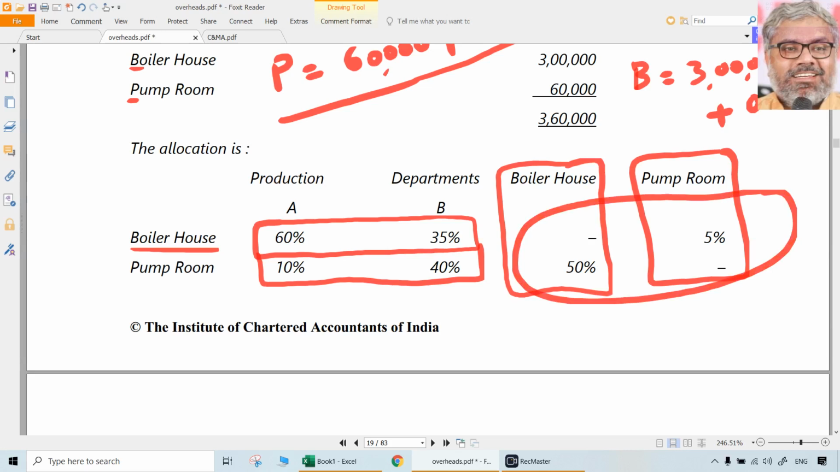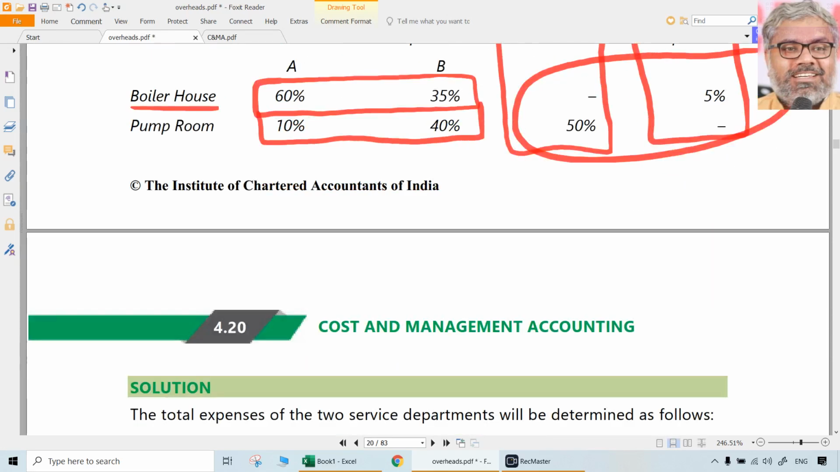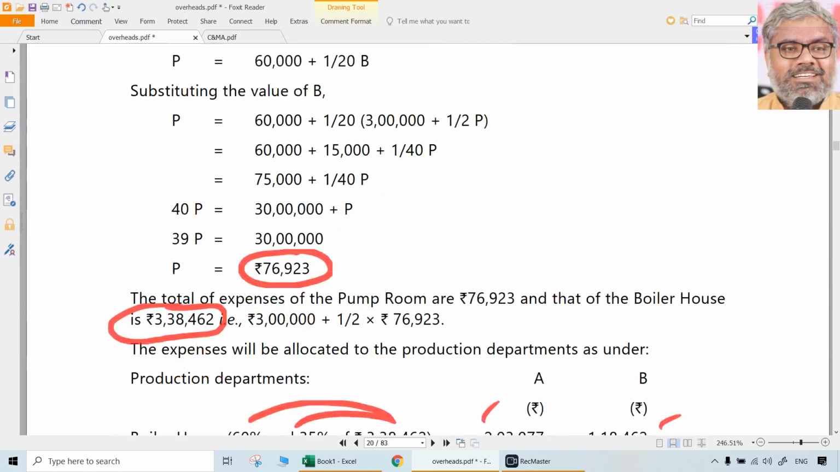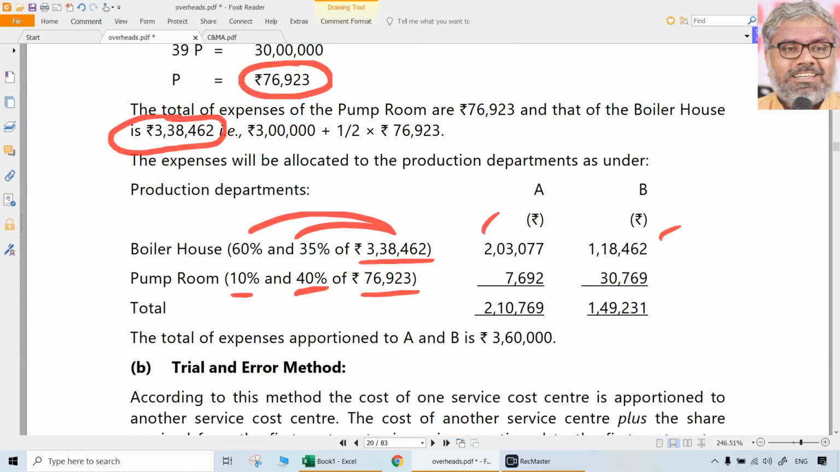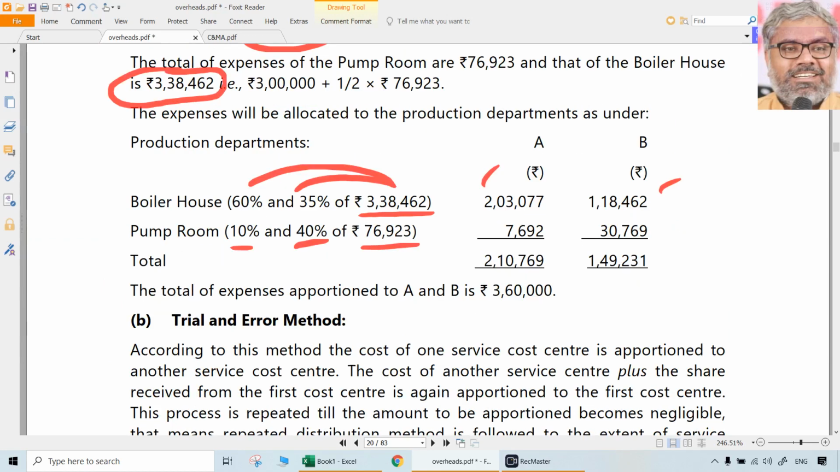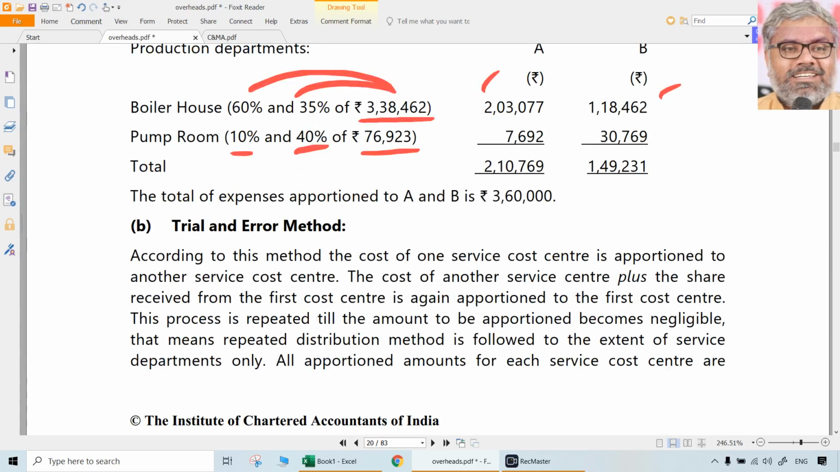or after we get the comprehensive costs of the service departments, including the proportion of the other service department costs as given in the question. That is the simultaneous equations method, which is more popular, and definitely we can take this example as one of the crucial things in applying the simultaneous equations method.